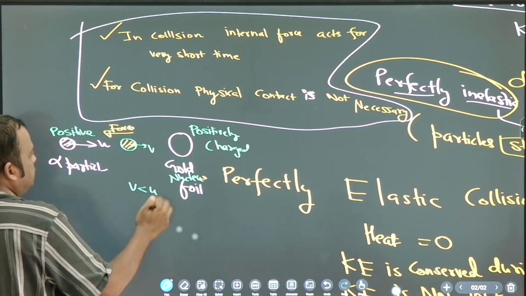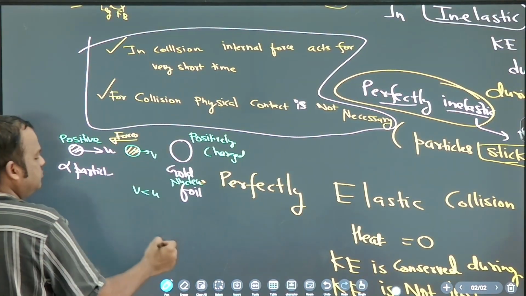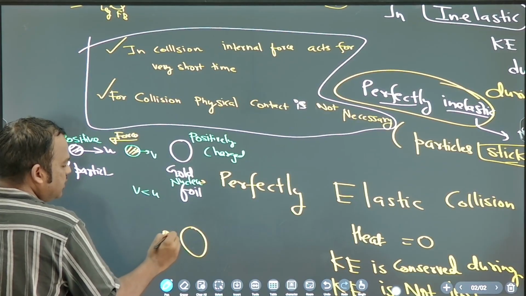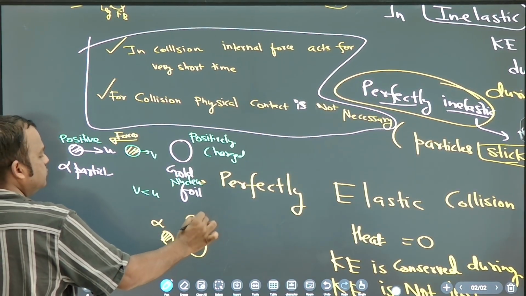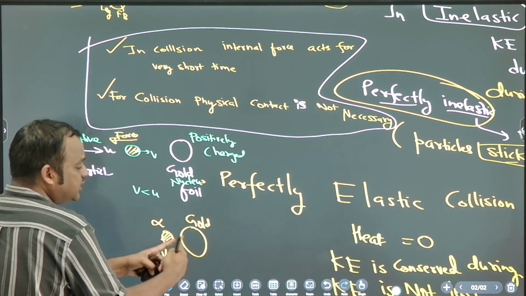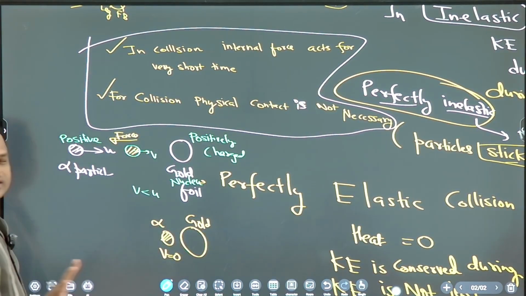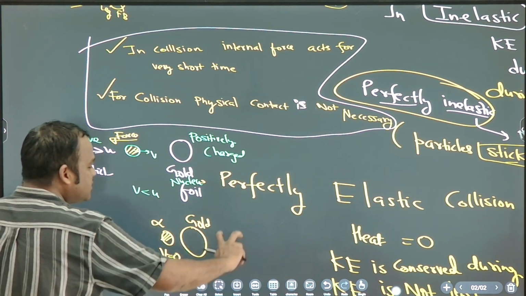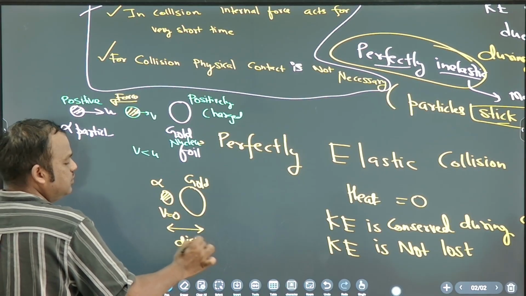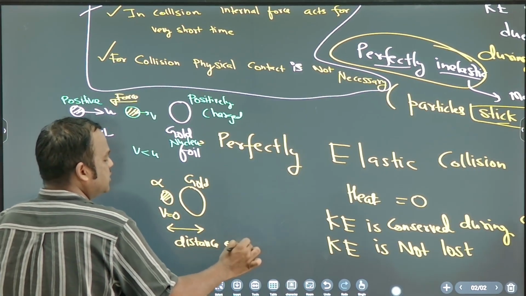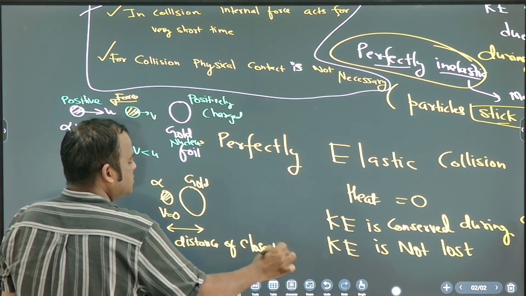So the velocity is decreasing, correct? So ultimately the alpha particle comes to rest, but it is not touching the gold nucleus. Contact is not there. Are you getting? What do you call this minimum distance? Distance of closest approach.